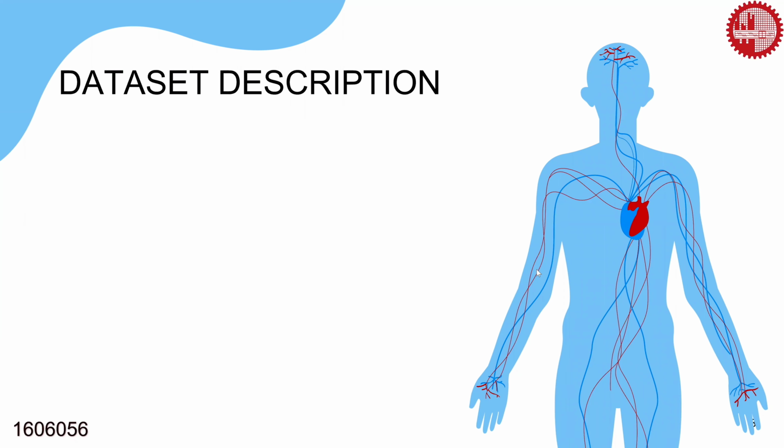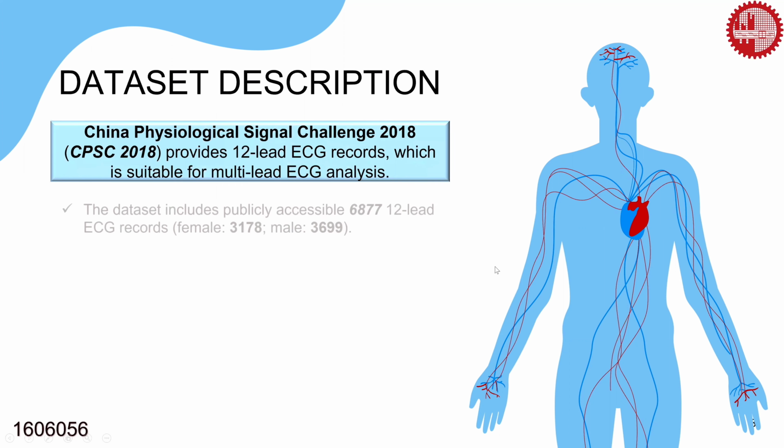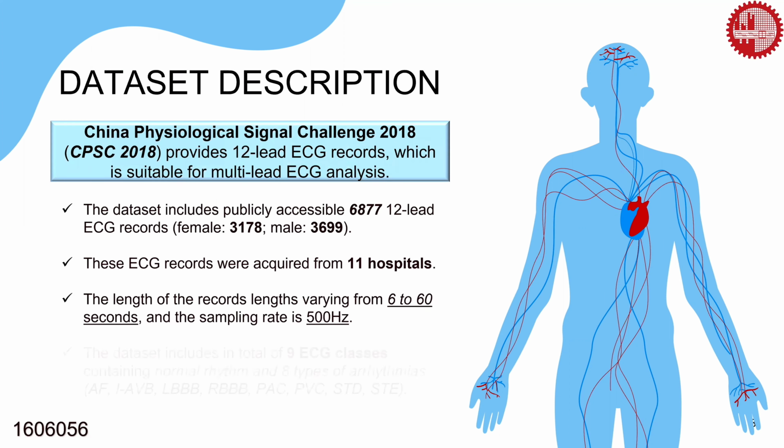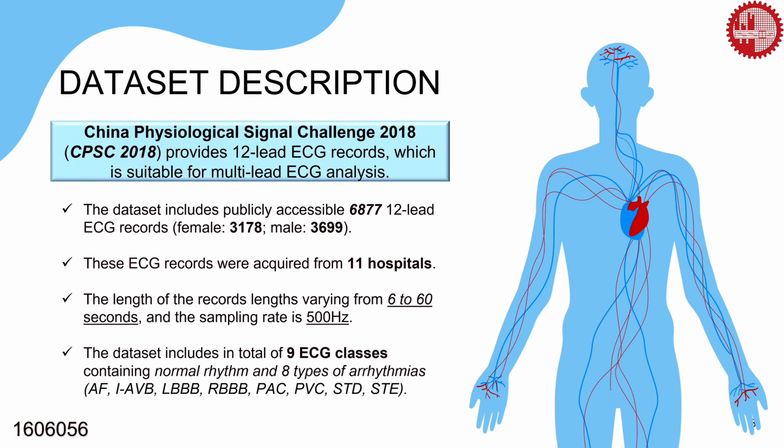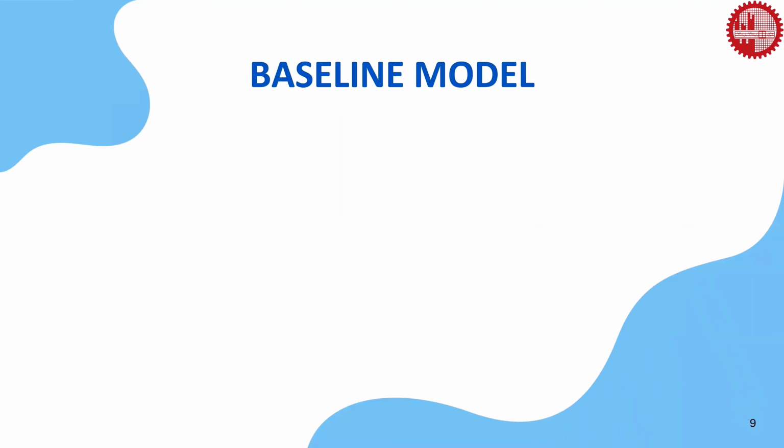Let's talk about the dataset. We chose a well-known and relatively new dataset, the China Physiological Signal Challenge 2018, which provides parallel ECG records suitable for multi-lead ECG analysis. There are 6877 ECG records collected from 11 hospitals, sampled at 500 Hz, consisting of 9 classes of arrhythmia labelings. There are many existing models proposed by authors on this dataset.